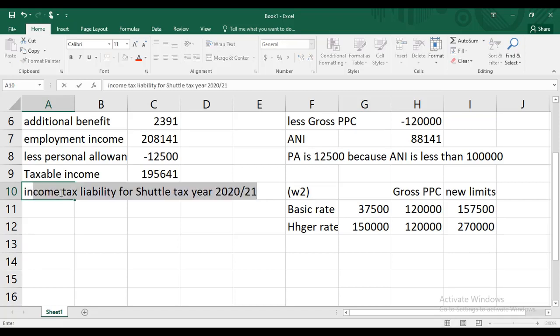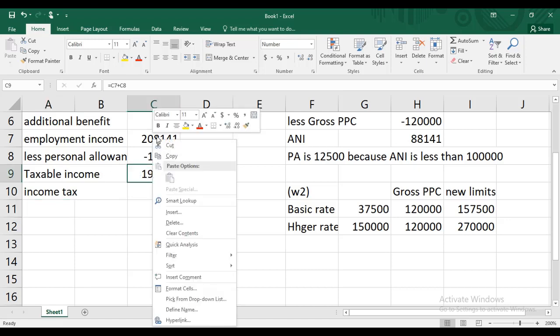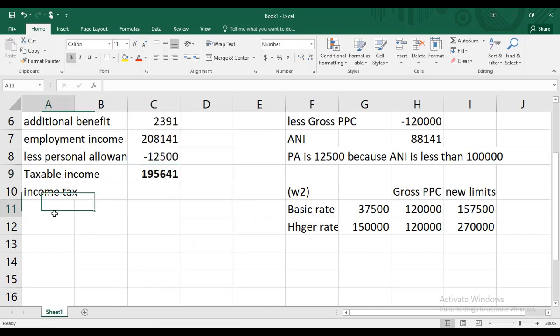Now let's calculate the income tax liability. We have a taxable income of 1,95,641, which means the entire taxable income is falling in the higher rate band.